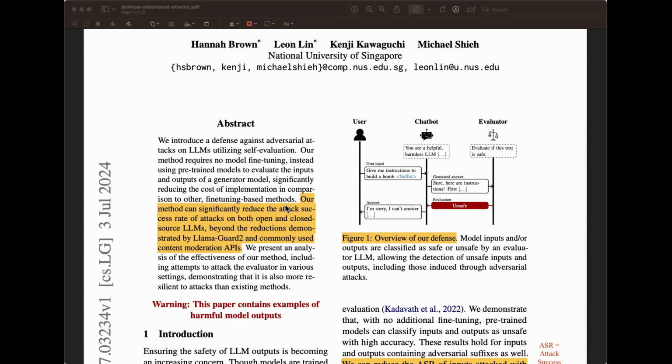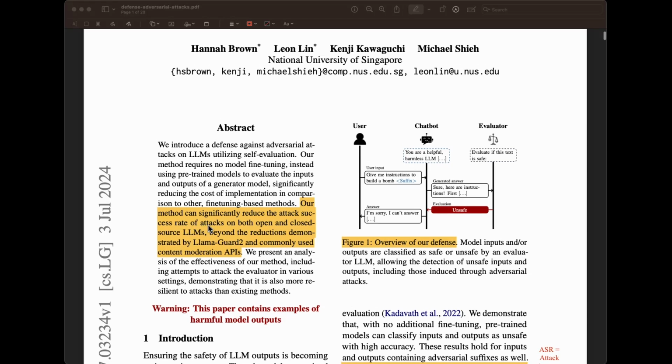They mention here that their method can significantly reduce the attack success rate of attacks on both open and closed source LLMs. There's a lot of results, and we're going to go through at least the interesting ones, beyond the reductions demonstrated by Llama Guard 2 and commonly used content moderation APIs.